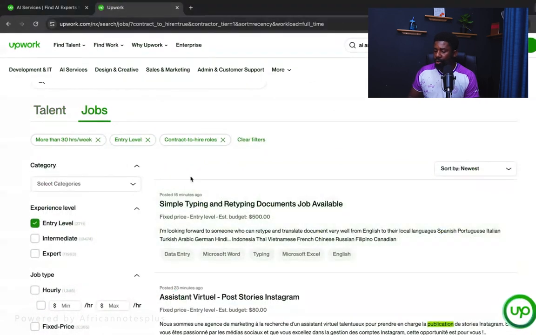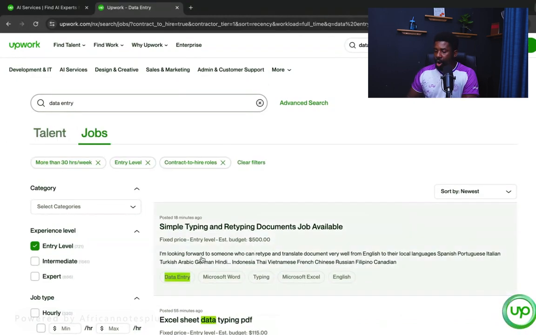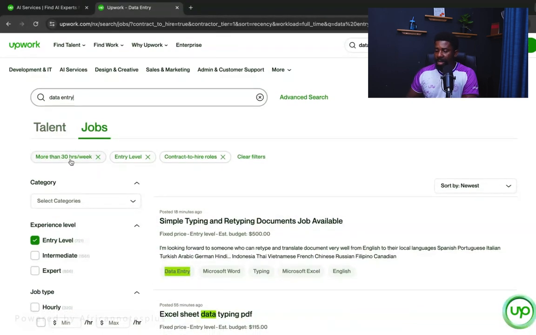Now, when you are looking for jobs, this is what you look for. The kind of jobs that people are posting on the platform that are within your category. If you are within entry level, you are going to look for that kind of job, and then you can search for data entry. Then you'll be able to see the data entry jobs. All the jobs that I'm going to show will be more than 30 hours per week, and they will be entry level jobs, and they are also marked as contract to hire. So that's the jobs that I'm currently looking.